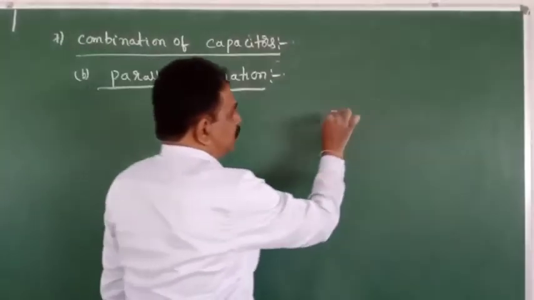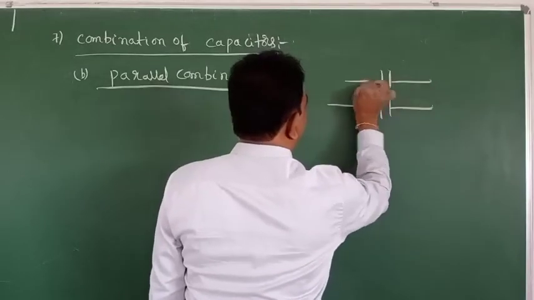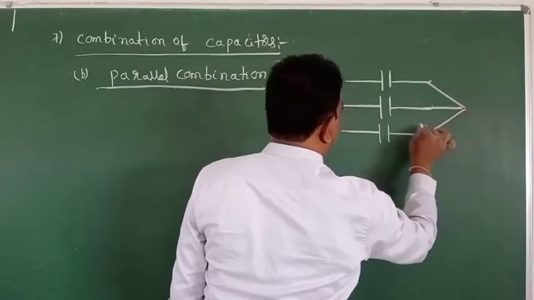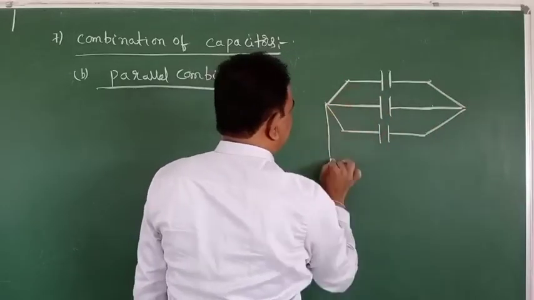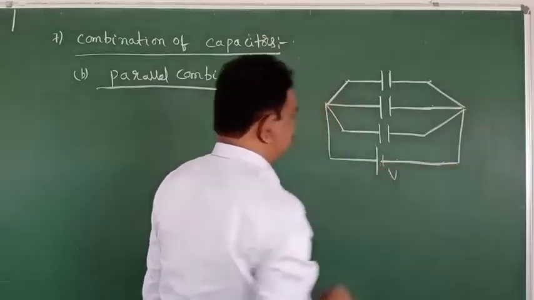Parallel combination means what? All first plates are joined at one place, all second plates are joined at one place, then that will be called the parallel combination.